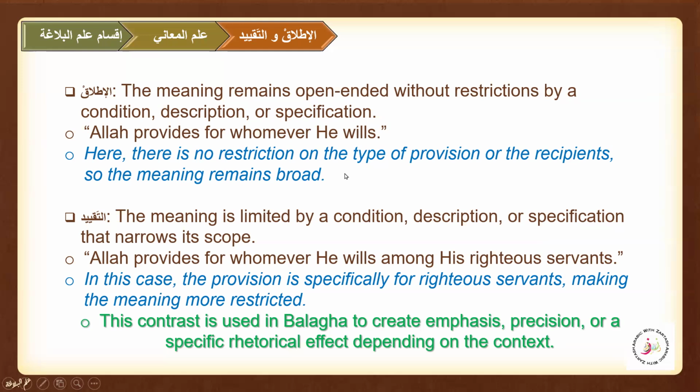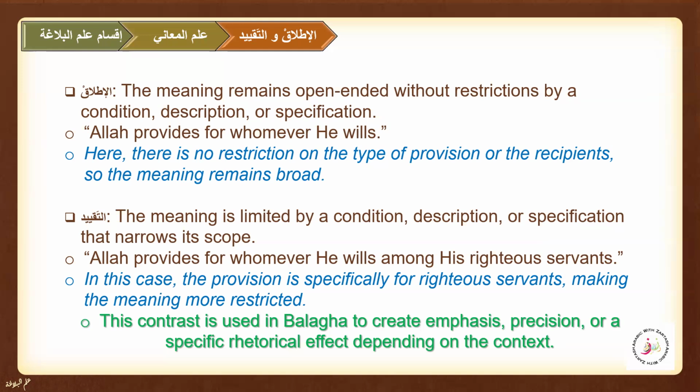So here there is no restriction on the type of provision or the recipients, so the meaning remains broad. Here you can see Allah provides for whomever he wills. This is an example of al-itlaq, when there is only musnad and musnad ilay and there is nothing extra.